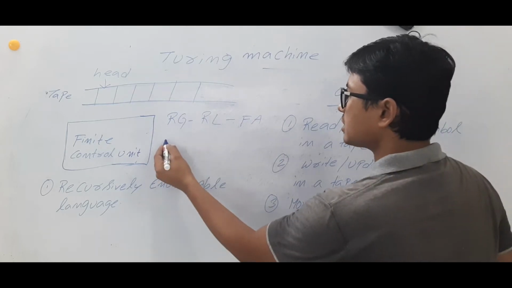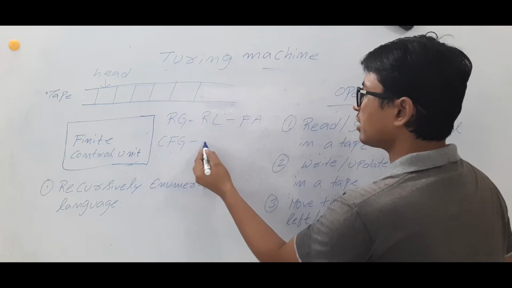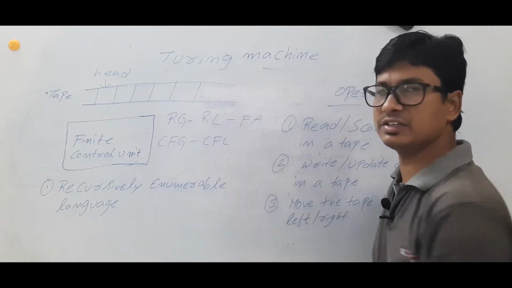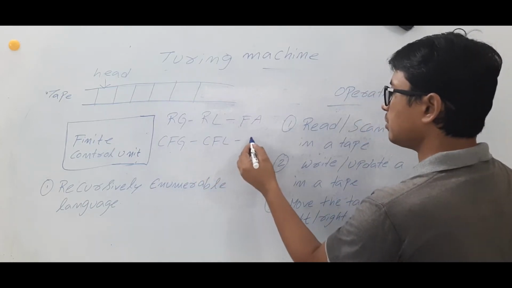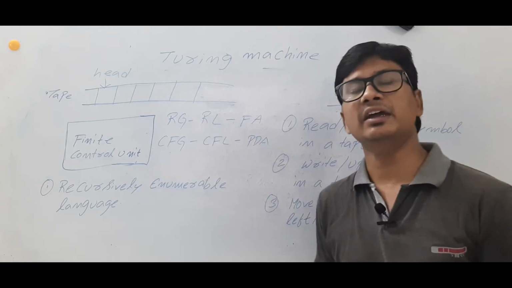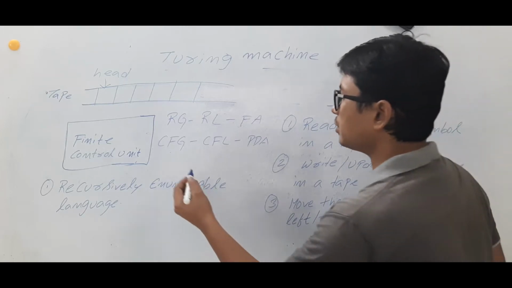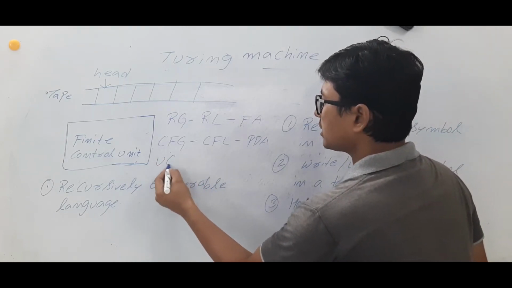And then we have studied context free grammar, which will be useful for us to generate context free language. And we have discussed the PDA, means we have a deterministic push down automata and non-deterministic push down automata also. Now we will study about unrestricted grammar.